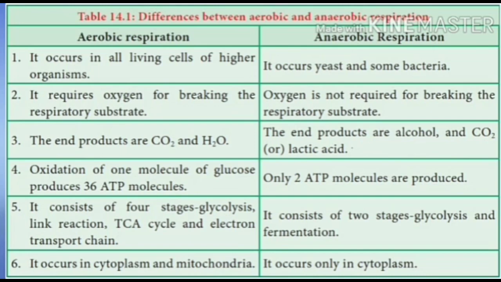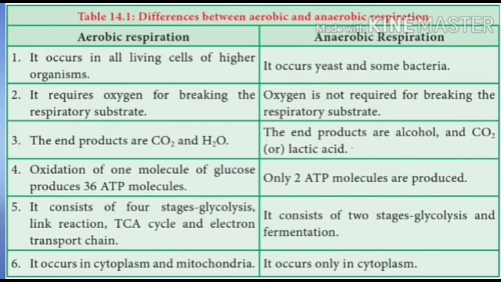The fourth difference is that oxidation of one molecule of glucose produces 36 ATP molecules. As per old textbooks, 38 ATP molecules are given, but as per modified textbooks, only 36 ATP molecules are produced at the end of aerobic respiration. Under anaerobic respiration, only two molecules of ATP are produced, meaning a very small amount of energy is produced at the end of anaerobic respiration.